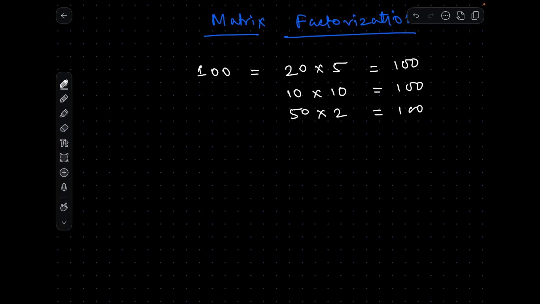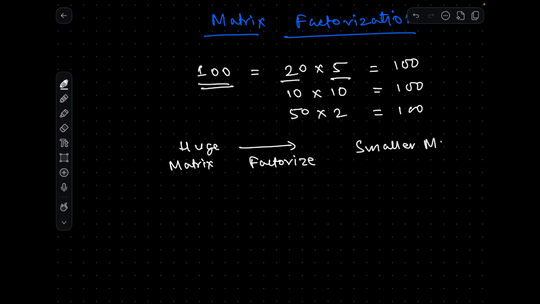In terms of matrices also, we factorize the matrix, because the problem which we just discussed is that the matrix is very huge. So just like this huge number can be factorized into smaller numbers, we will try to factorize this huge matrix into smaller matrices which are easier to deal with, easier to store and compute, and that is why we are factorizing. So this is a fairly simple mathematical concept which we are trying to use in a recommendation system.